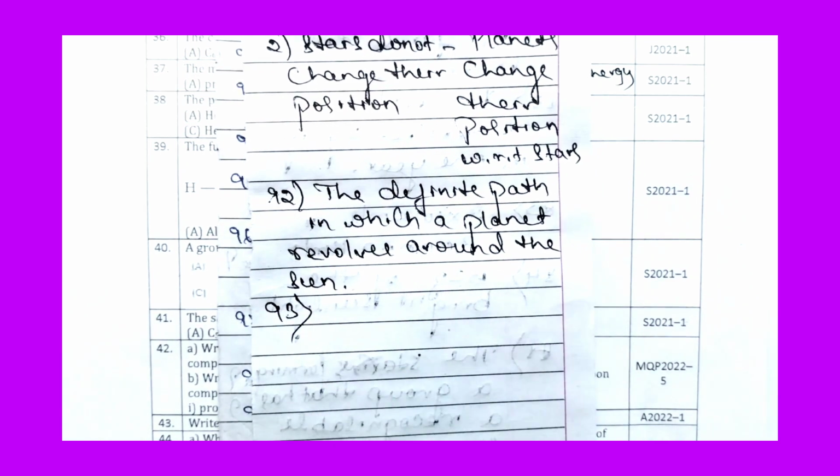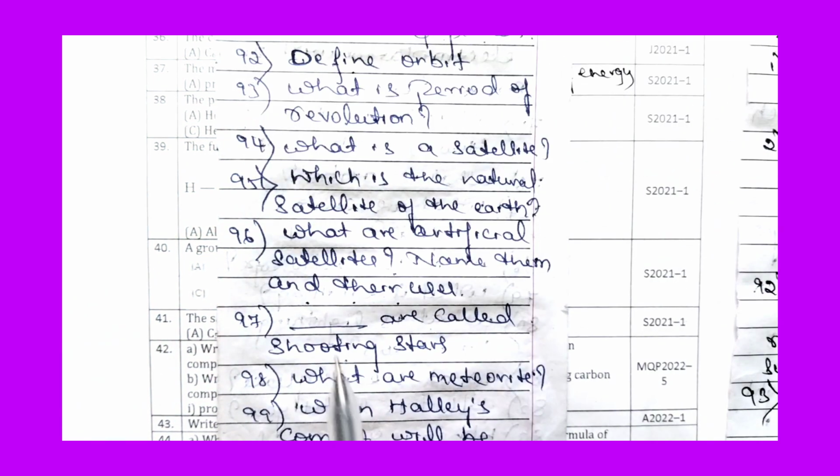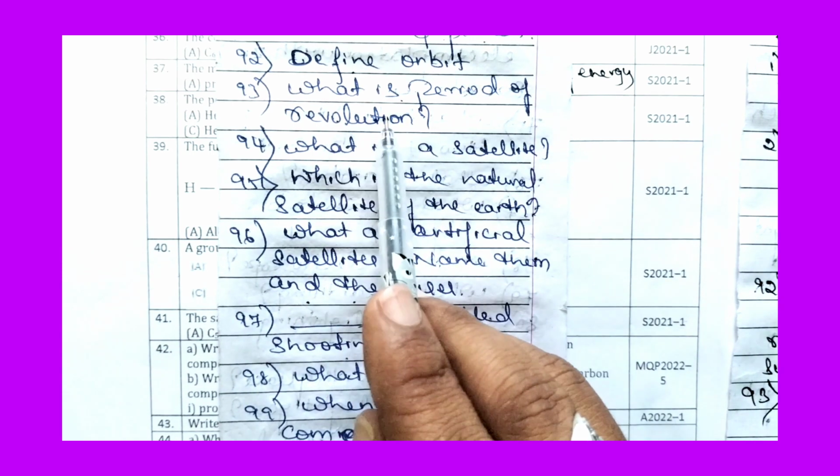Now let us move to the 93rd question. What is period of revolution?